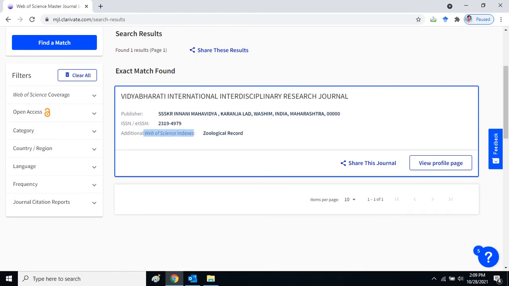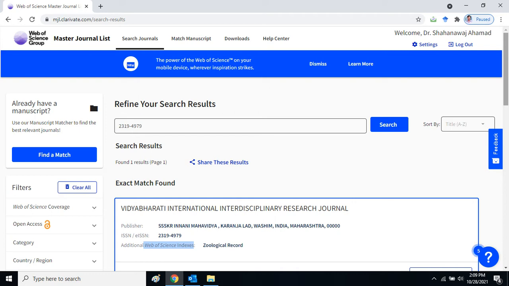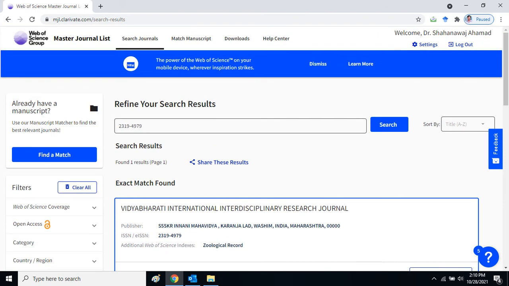On the left side, we can see more filters when we want to search for a journal in other ways of searching, meaning based on the region, based on the country, based on open access record, something like that. But here I am able to search directly because I know the ISSN number of the journal. The ISSN number is 23194979, Vidya Bharati International Interdisciplinary Research Journal. This journal is indexed and available in the Web of Science group in the database of Web of Science.